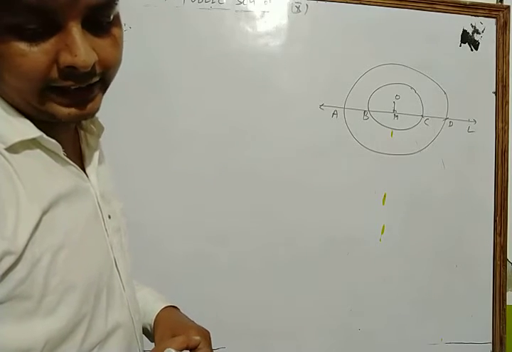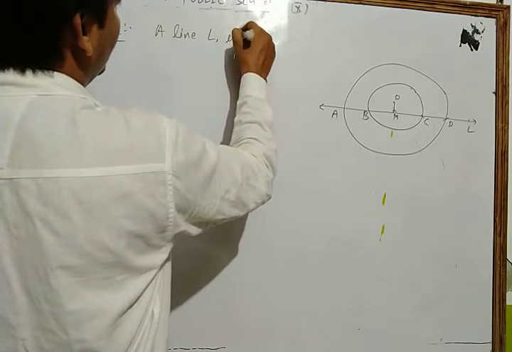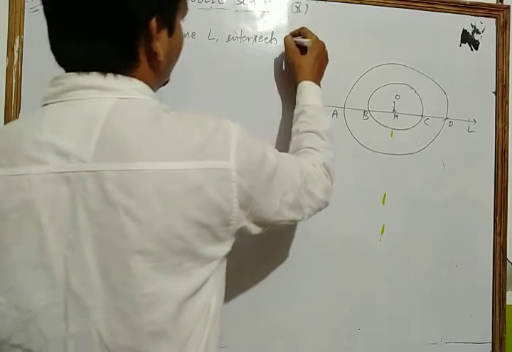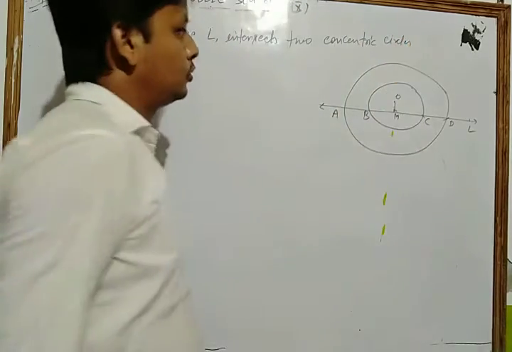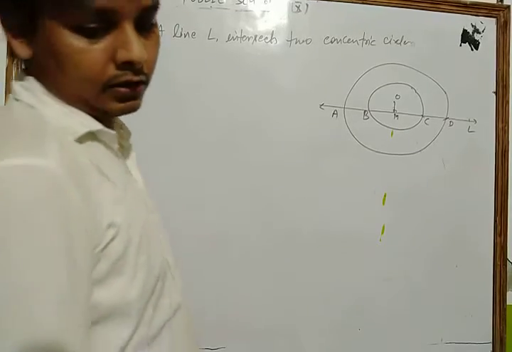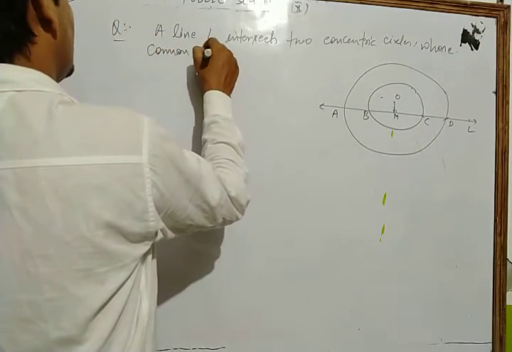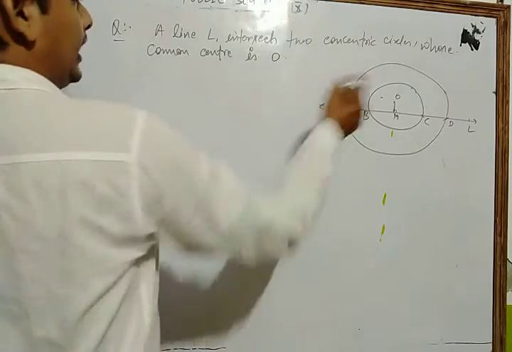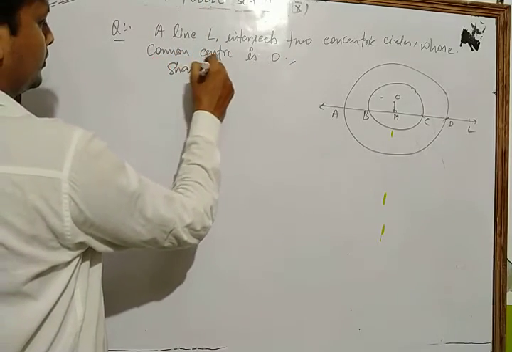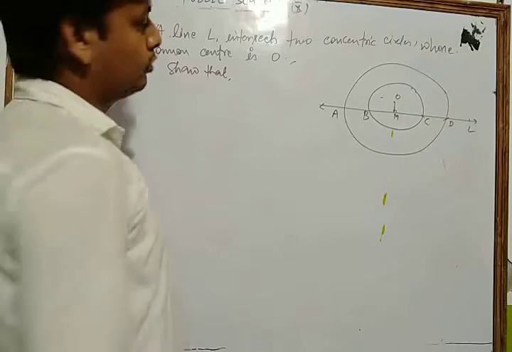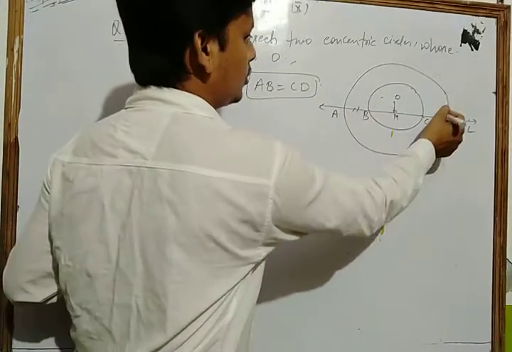In the given figure, L is the line intersecting two concentric circles whose common center is O. In that figure, we have to show that AB is equal to CD. We have to show that AB is equal to CD.